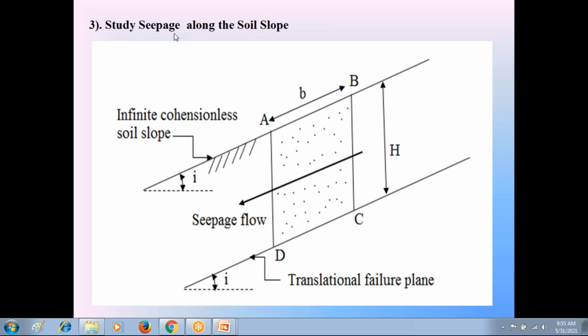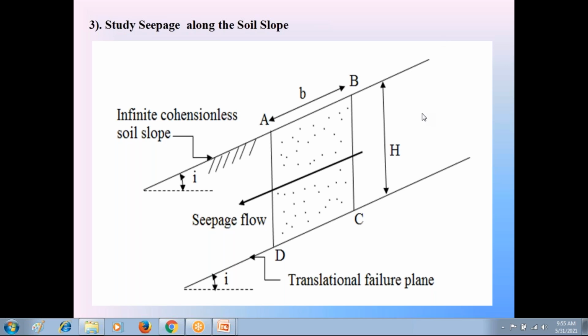We know that the infinite soil slopes are formed on the sloping side of hill. Along that sloping side of the hill, the infinite slopes formed. During the rainy season, the rainwater percolates into the soil slope, and the rainwater starts flowing in the soil slope in downward direction. That is called this steady seepage flow condition.